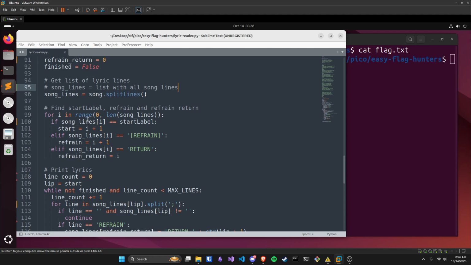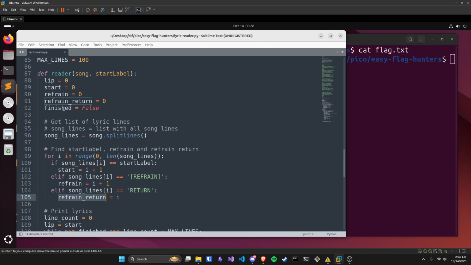Afterwards, we're going to loop through each of those lines. So for i in range 0 to the length of song lines, i is going to be the index that we're currently looking at, going from the first one being the 0th index all the way to the end, which is the length of the song lines. Looks like we're declaring the variables that we saw at the top. If song lines i equals start label, and we saw the start label is verse 1, so if the index we're looking at is verse 1, we'll mark the next line as the start.